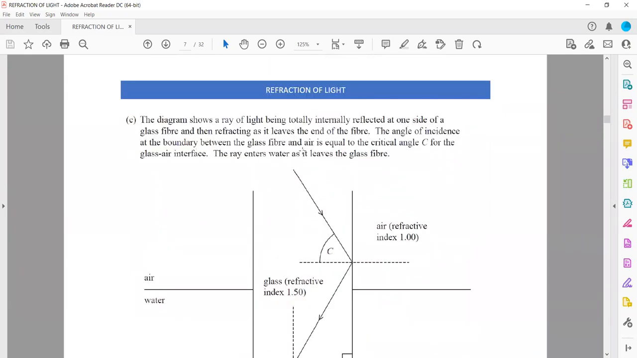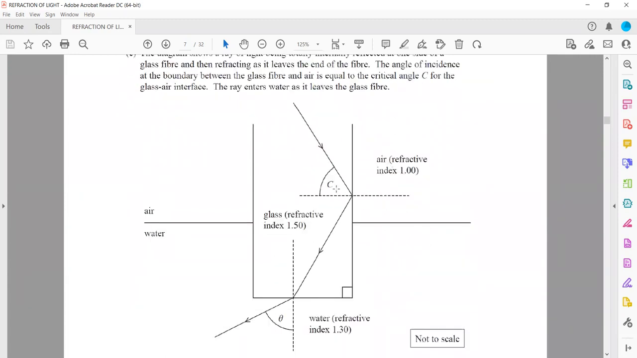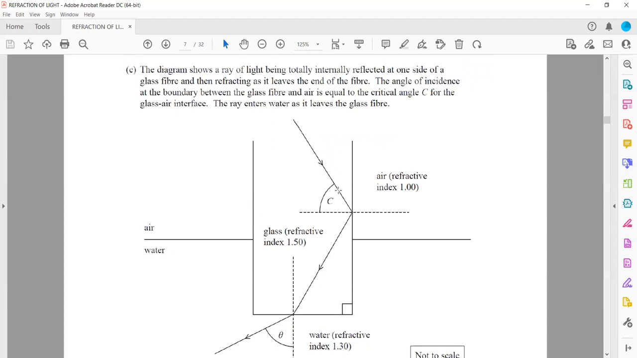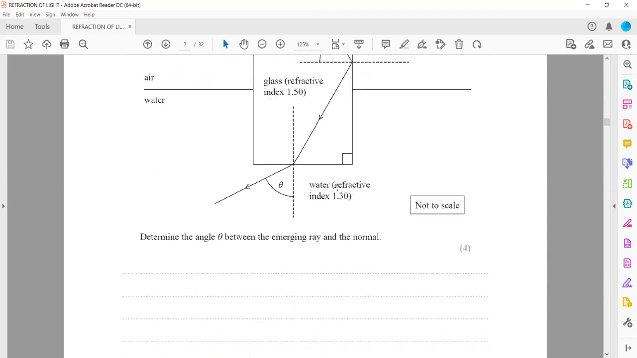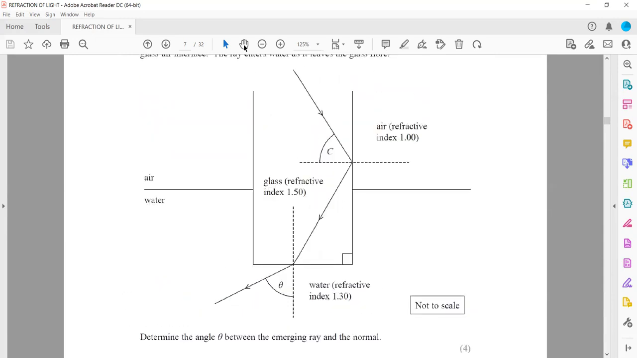The angle of incidence at a boundary between the glass fiber and the air is equal to the critical angle. So this angle refers to a critical angle. Critical angle means the angle of incidence for which the angle of refraction is 90. We call that a critical angle. Determine the angle theta between the emerging ray and the normal. So we want to determine this angle.